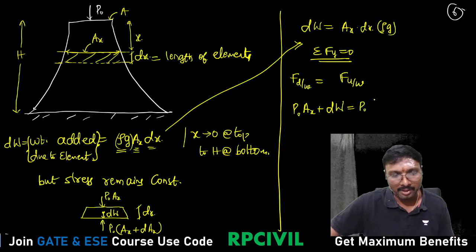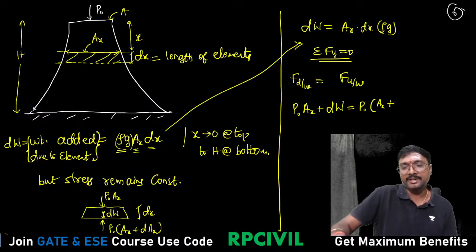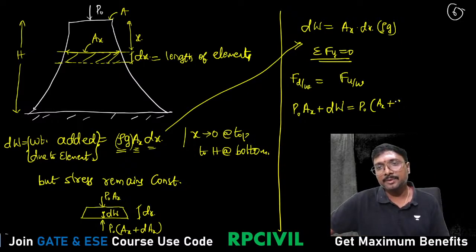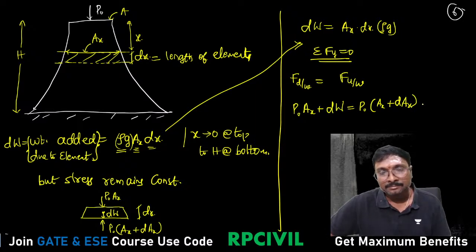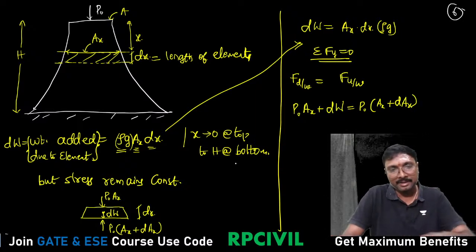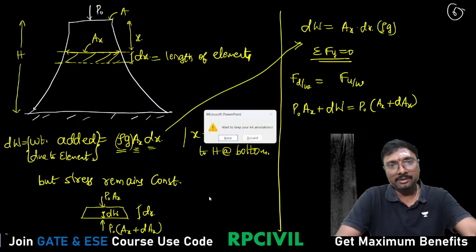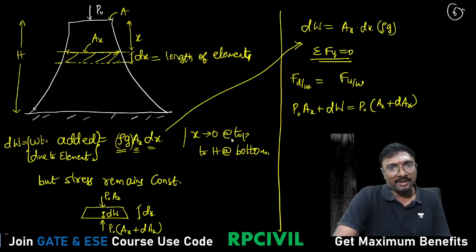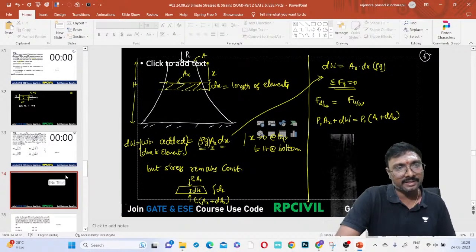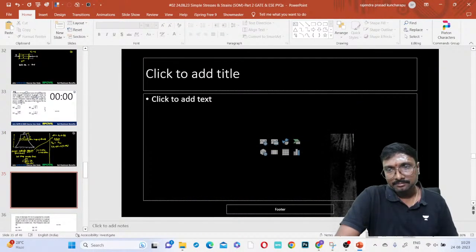That is P naught into Ax plus dAx, right? Like this you are having. So is that clear, all of you, up to this point? From here it is very important. Is this clear, all of you, up to this point?